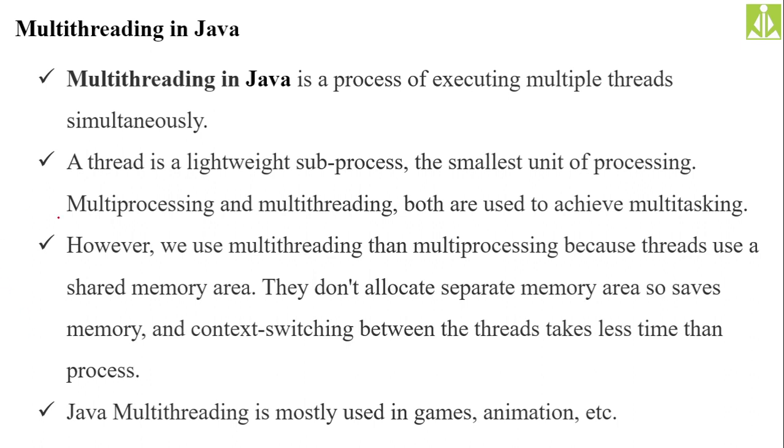The first term, a thread, we defined as a lightweight process. So multi-threading is nothing but executing more than one thread simultaneously. So what is a thread? It is the smallest unit of processing, the smallest unit of work, and it is also a lightweight process.